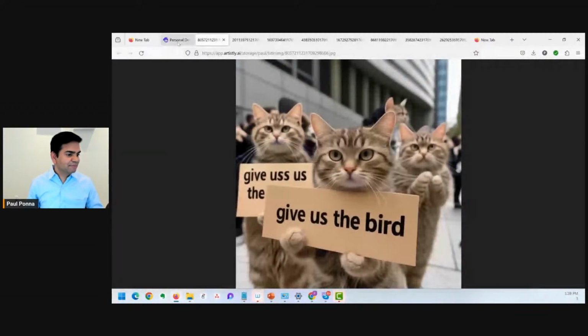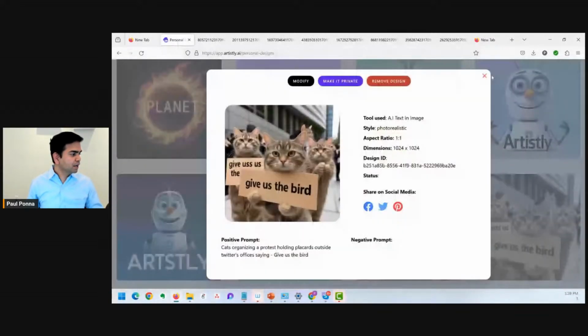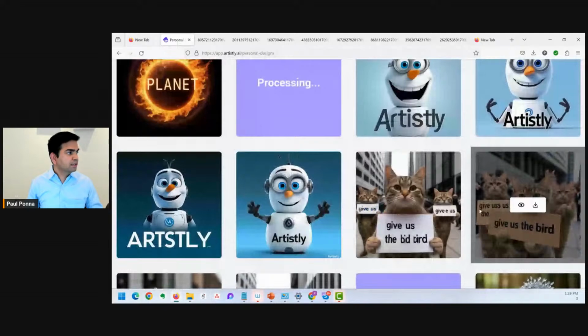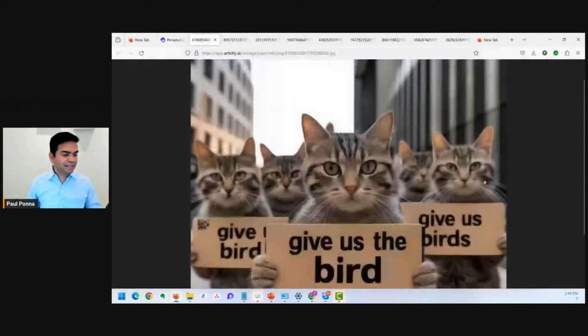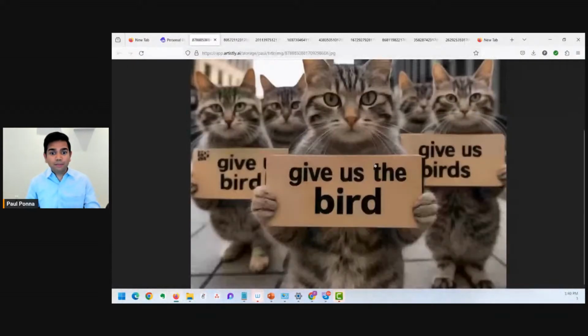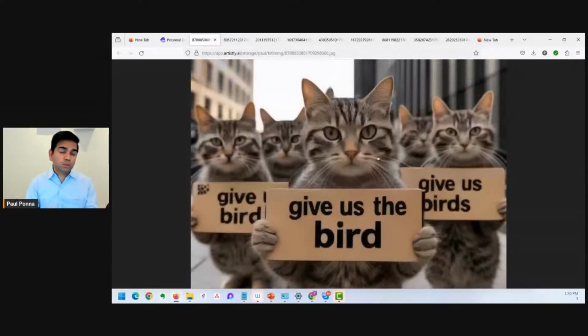So funny. And this is the other one. Give us the bird. This one. So check this out. Pretty cool, right? Cats are demanding, right? Obviously, it's so funny, but you see the point. Perfect text was the hardest thing to do, and we had to work really hard to make it happen because the AI does not understand text at this time. So what it does, it guesses where to put what letter, right? So basically, that's why we got this to be in motion. I'll show you exactly how I did it.